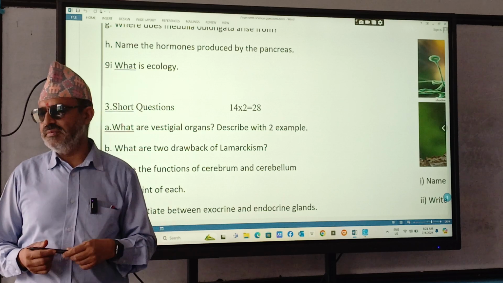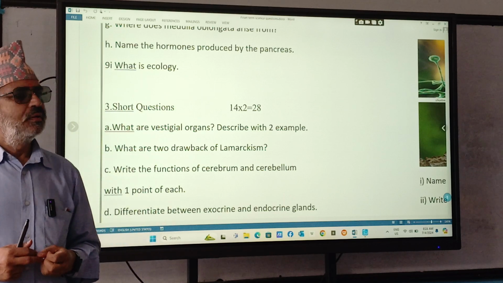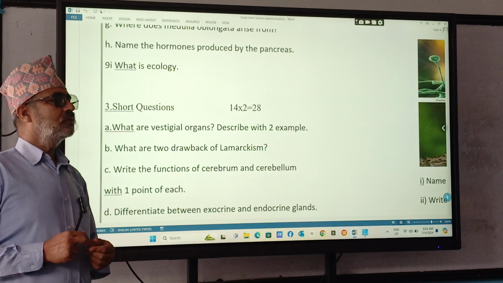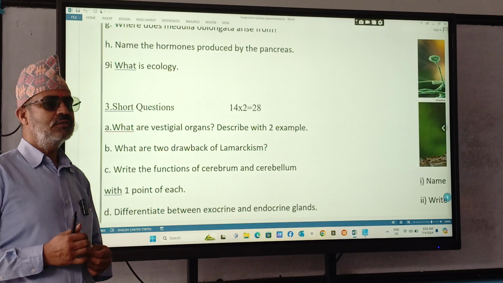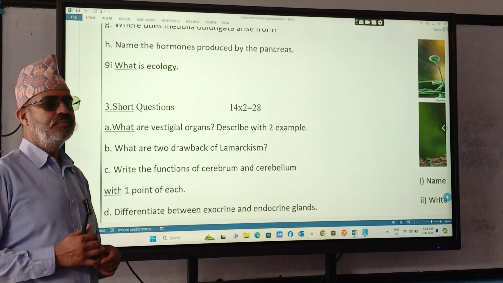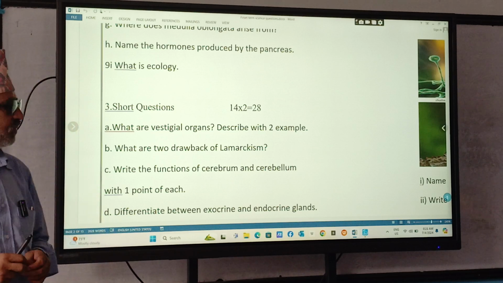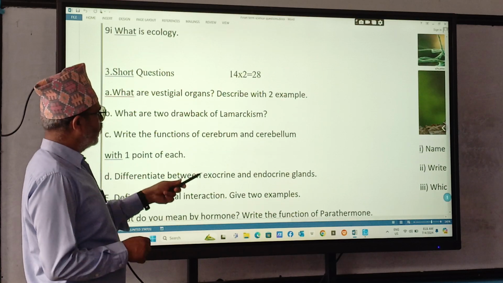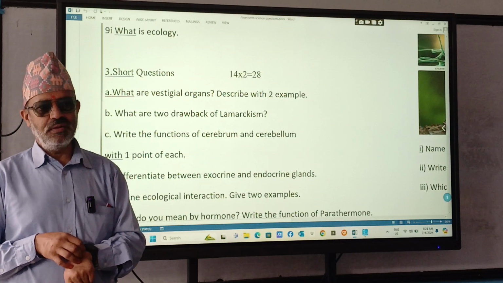What is the function of cerebrum? Cerebrum is the main center of memory, intelligence, thinking, hunger, etc. And what is the function of cerebellum? It is responsible for managing our posture. And differences between exocrine gland and endocrine gland, possible or not?